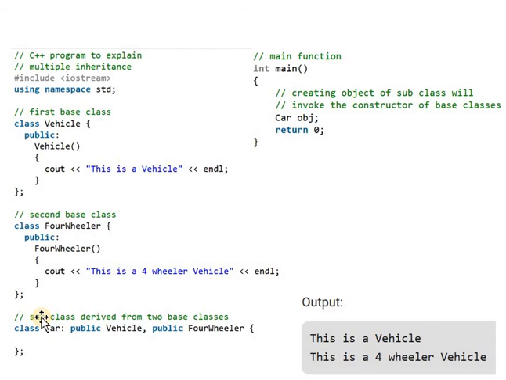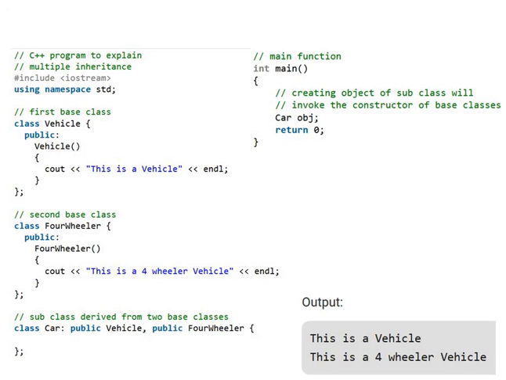So, this is an example of multiple inheritance. In multiple inheritance, there are multiple base classes and only one derived class.